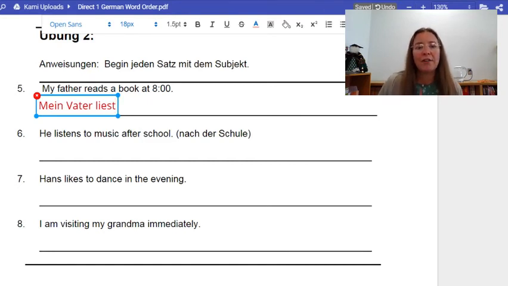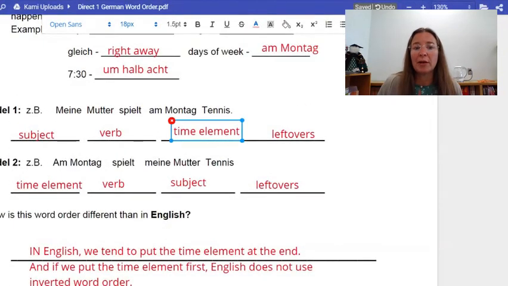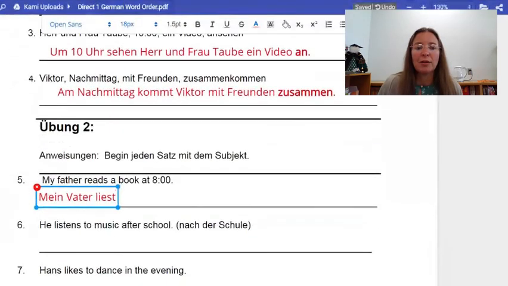Okay. Now, if I go back up to my model, in English, the time element goes at the end, but in German, it comes right after the verb. Mein Vater liest, time element, and the leftovers. Okay? So, mein Vater liest, where's the time element? At 8 o'clock. At, when I'm talking about time, is um, and I have my 8 Uhr.